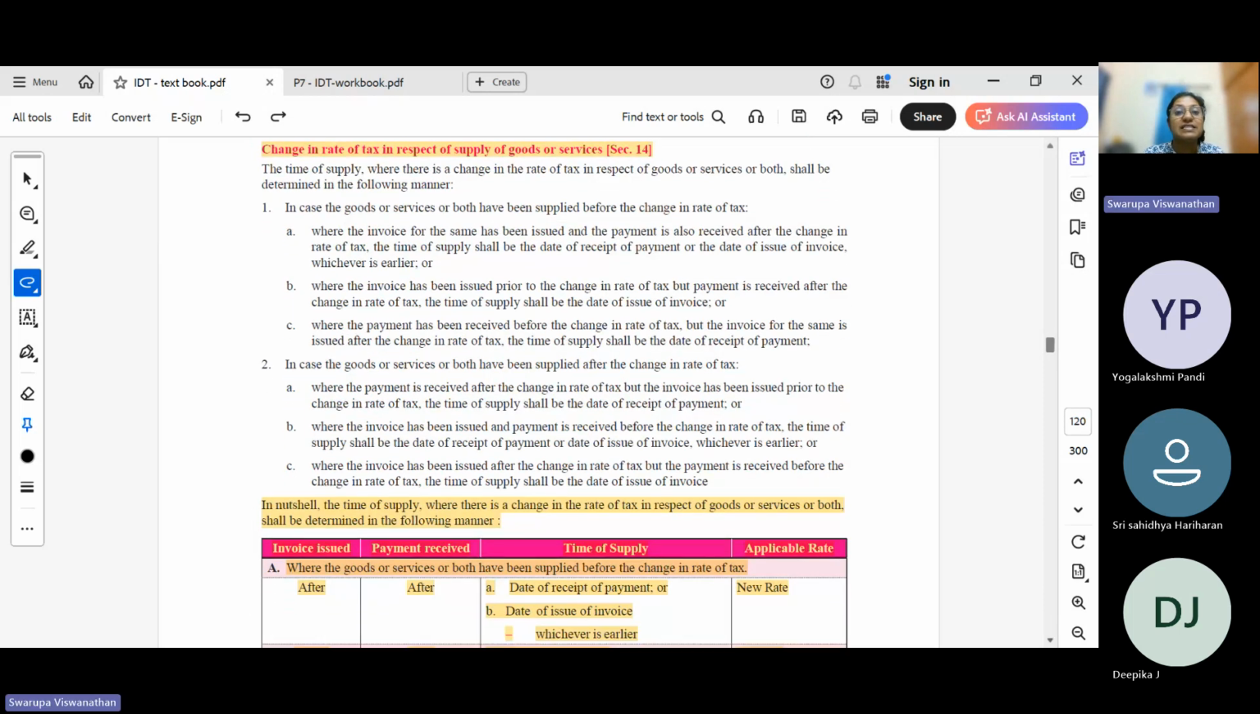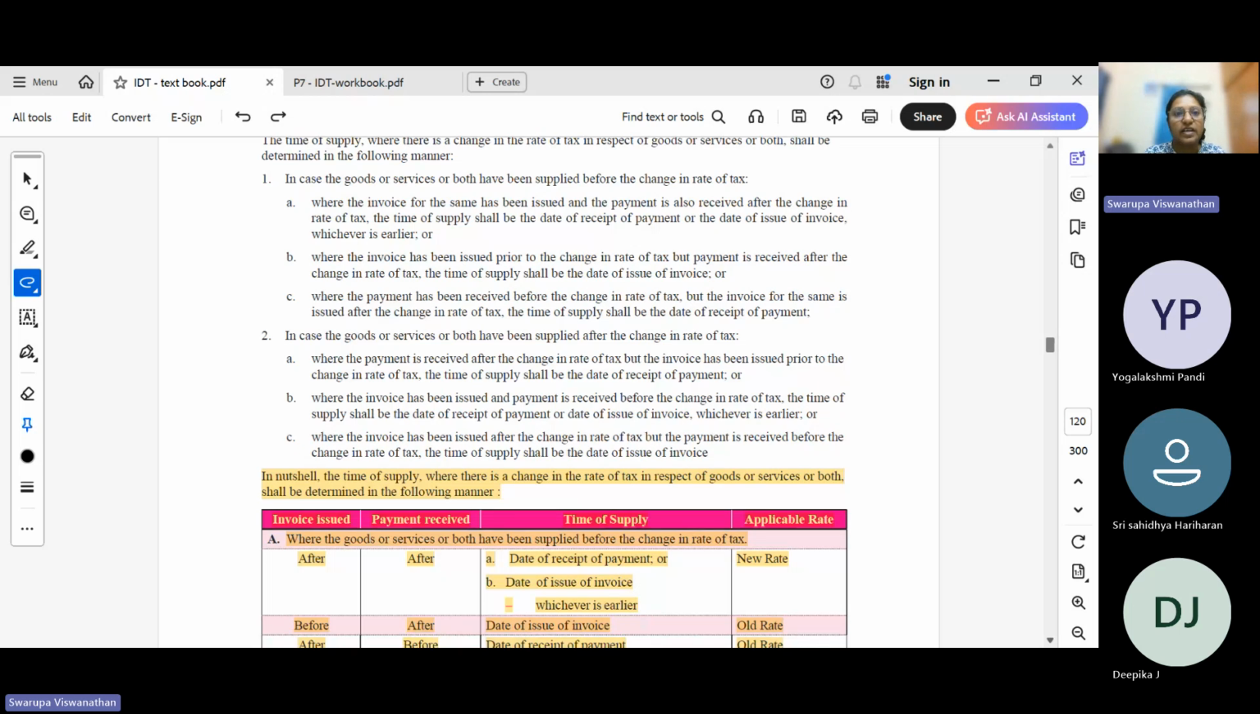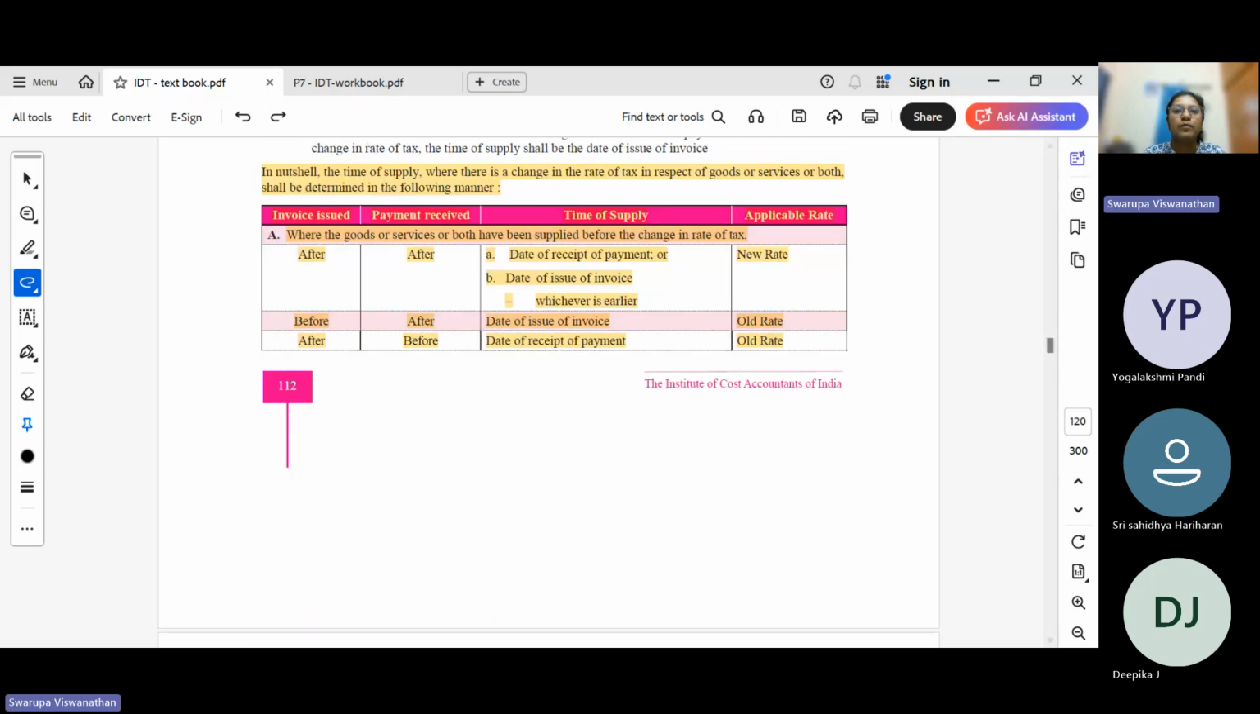Now, when there is a rate change, this is very important. Why this is very important is we had a rate change on many products on September 22nd. Because your exam is coming in December, I expect that this particular thing will be tested because it is the latest change that has happened.